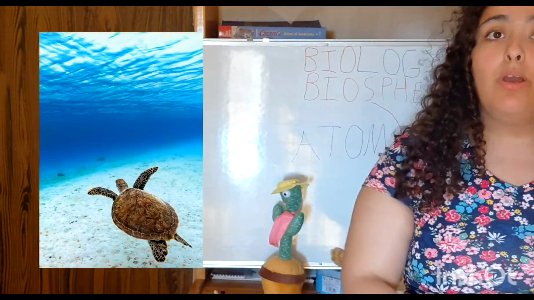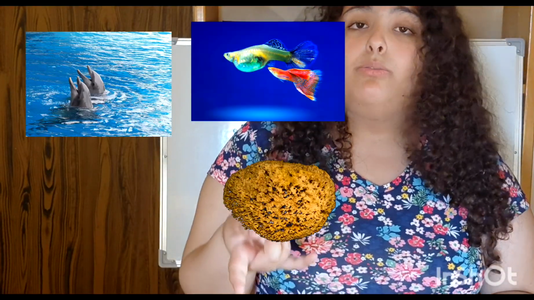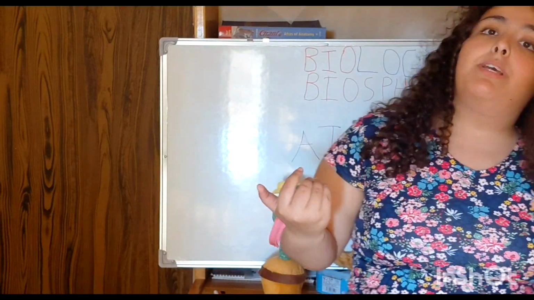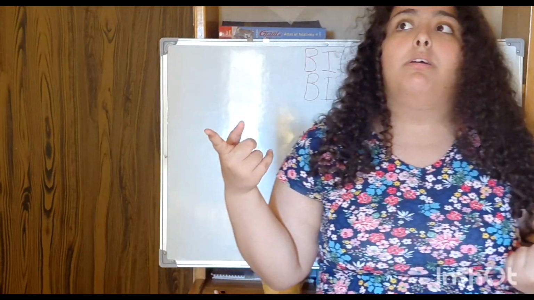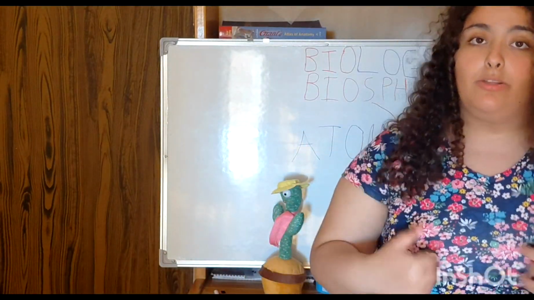For example, the sea. What makes the sea an ecosystem? The sea contains sponges, fishes, dolphins, and many other organisms as living things, and it also contains oils, nutrients, and water as non-living items that the living organisms need to live. So the sea is an ecosystem.